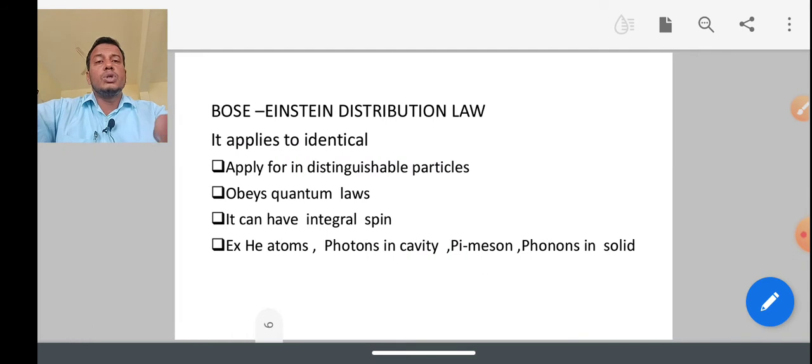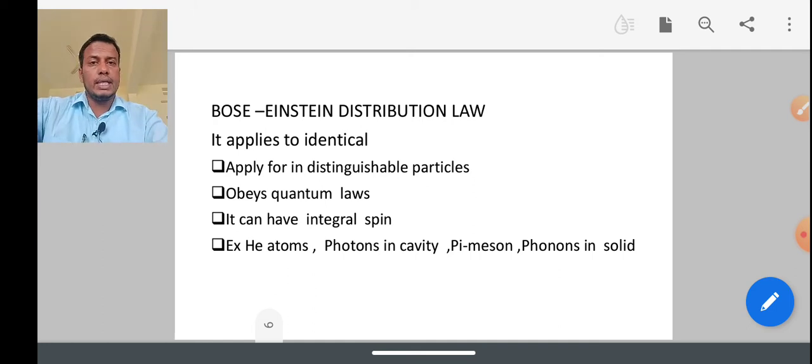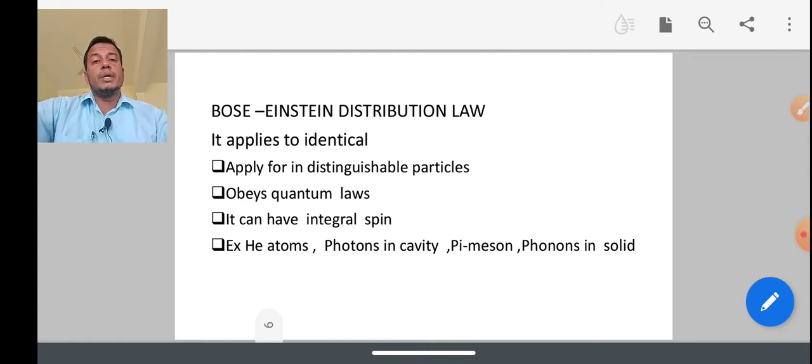As we move on, the Bose-Einstein law applies to particles which are identical and indistinguishable, meaning they are similar. The Bose-Einstein quantum law obeys quantum laws, and particles have integral spin, 0 or 1.